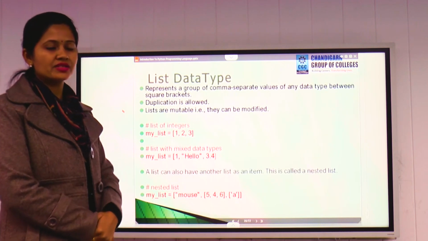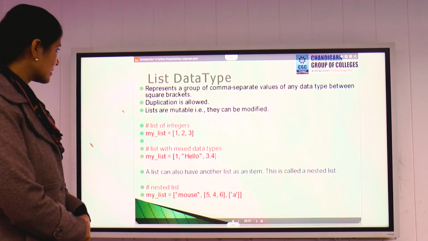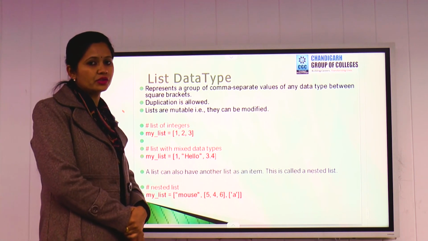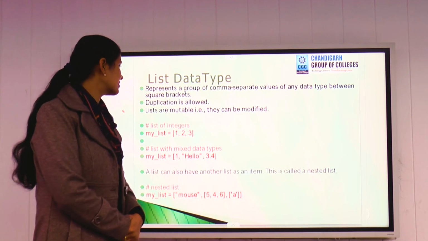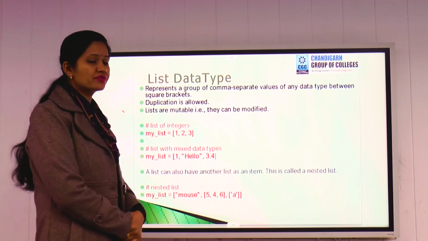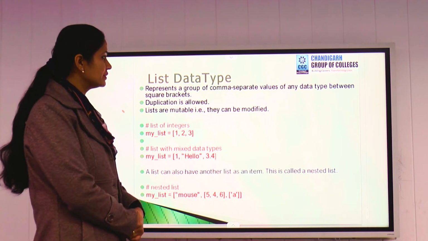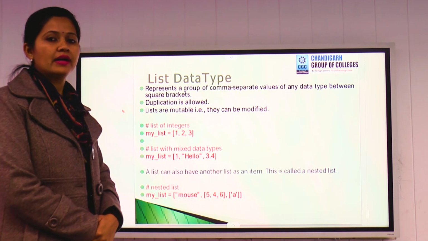Next we have the list data type. List also comes under sequence type. In a list you can enter duplicate values also, and lists are mutable. Mutable means we can modify the value of a list. In a list, you can enter any number of data.